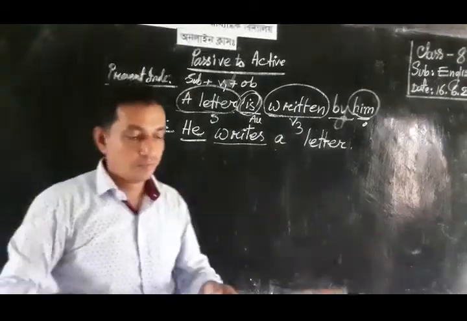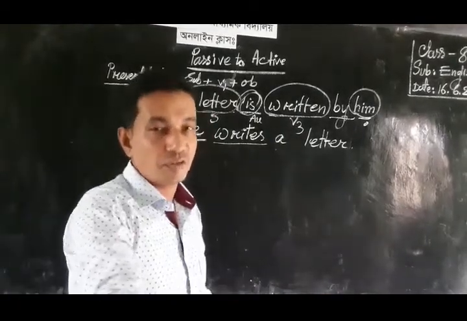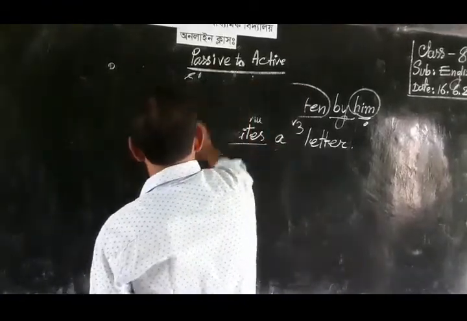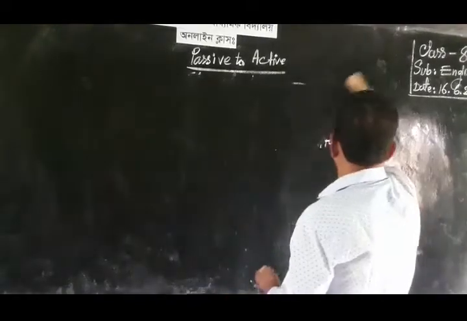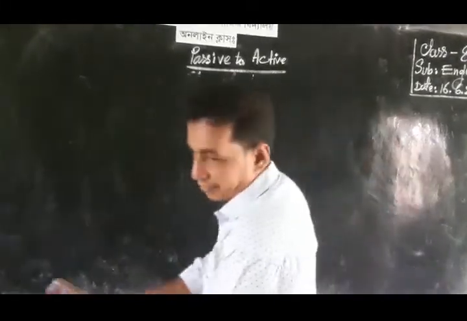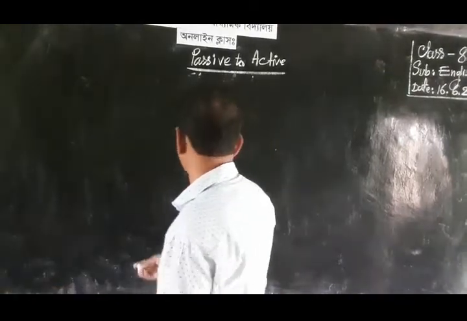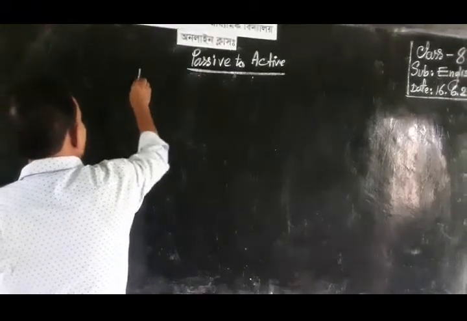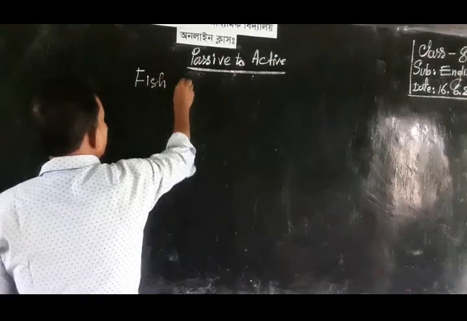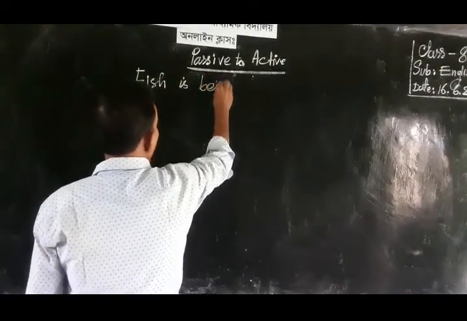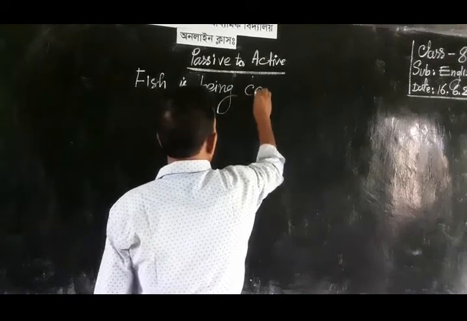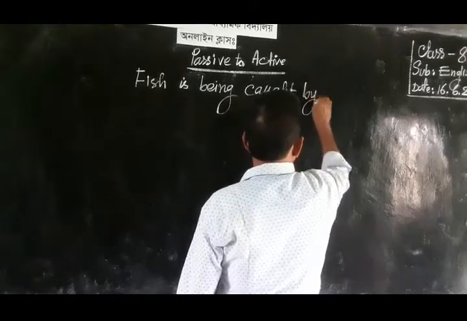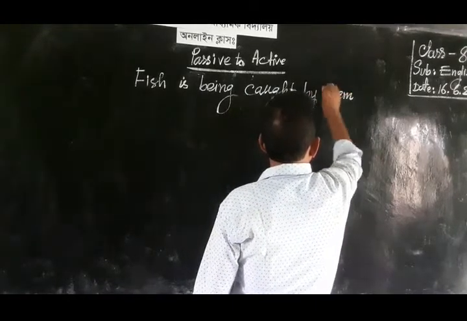Now I am going to change present continuous tense. At first, I will give an example of present continuous tense, such as: fish is being caught by them.